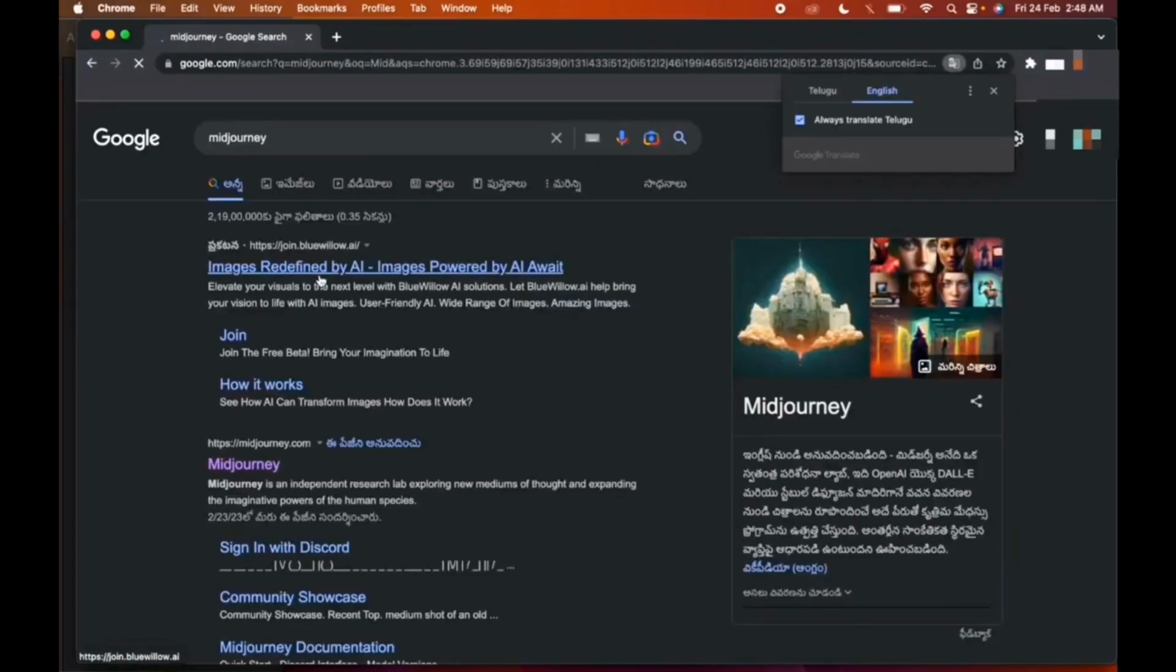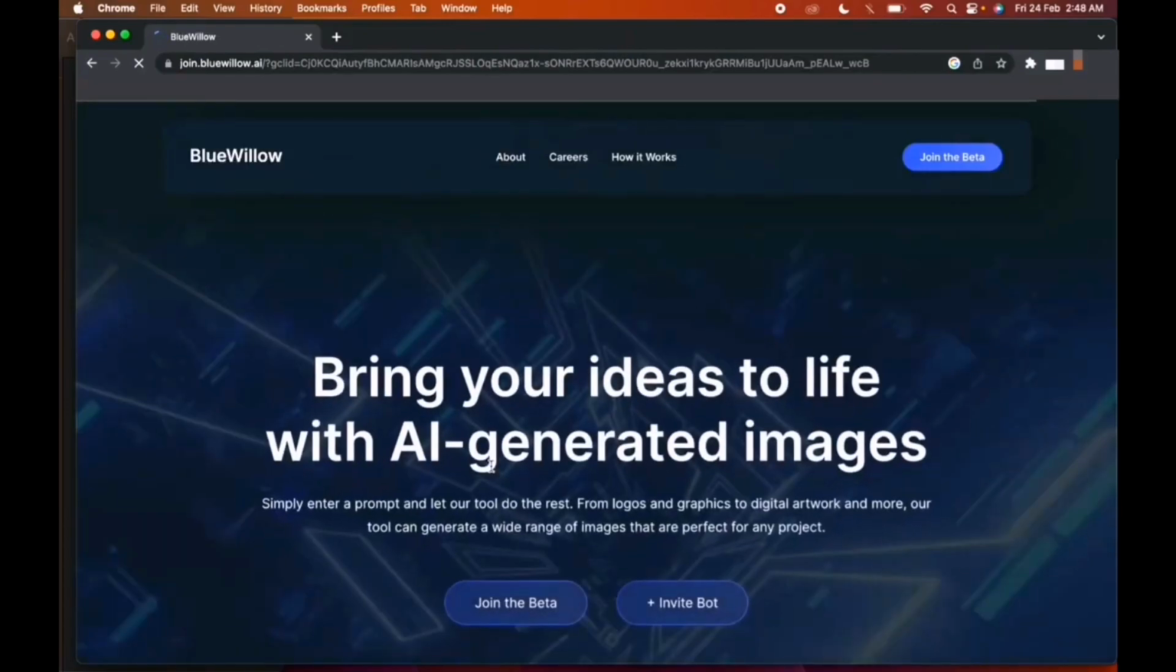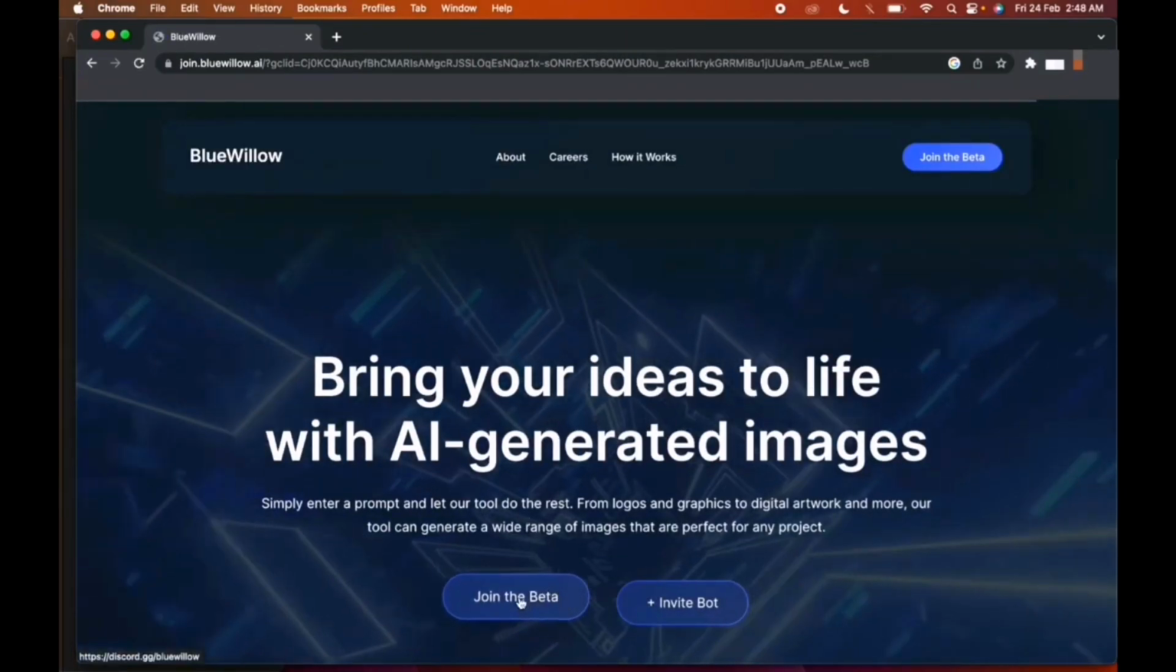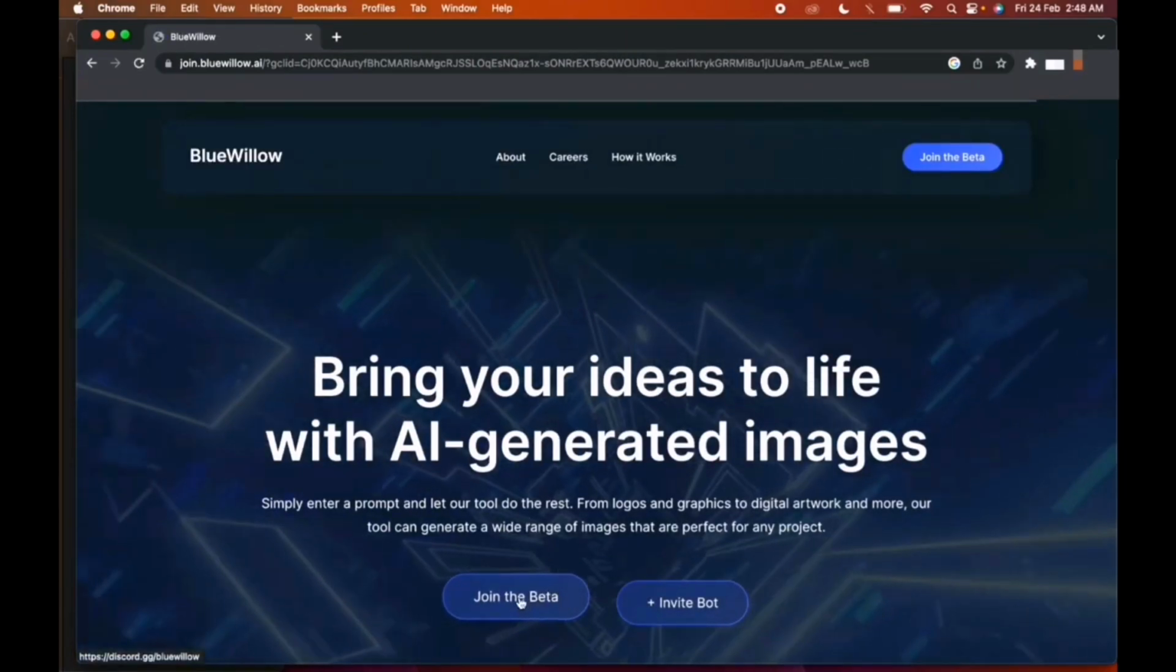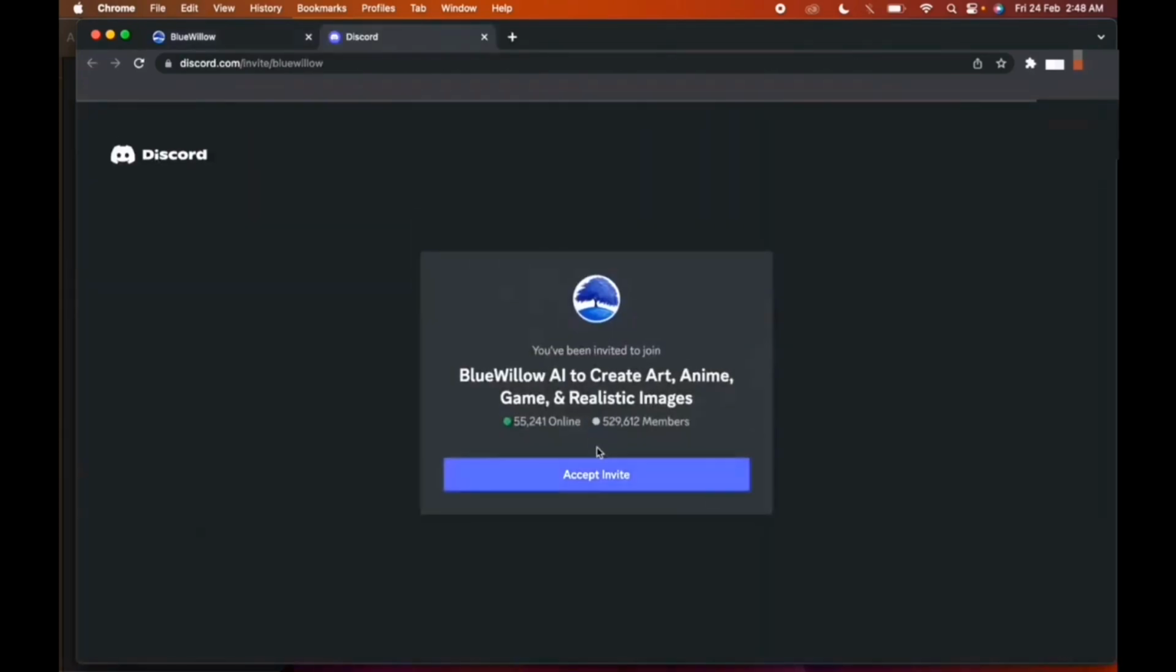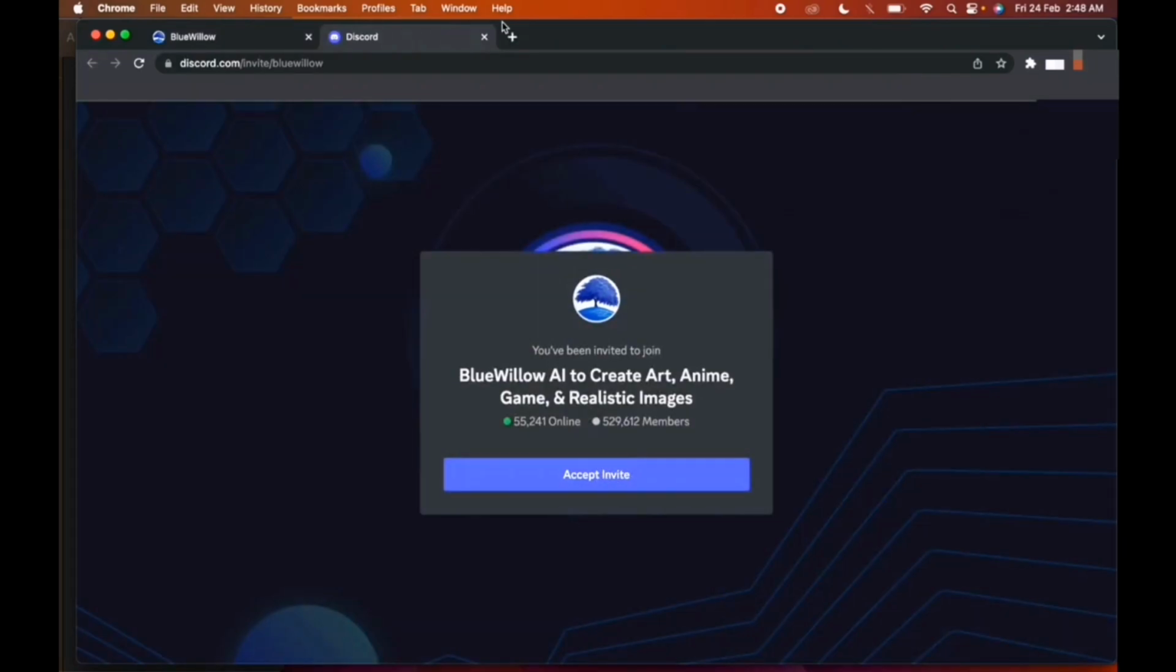First, you need to open MidJourney from Google. After that, click on Join Beta, and you have to join the Discord server. I have already joined, so I will directly open Discord.